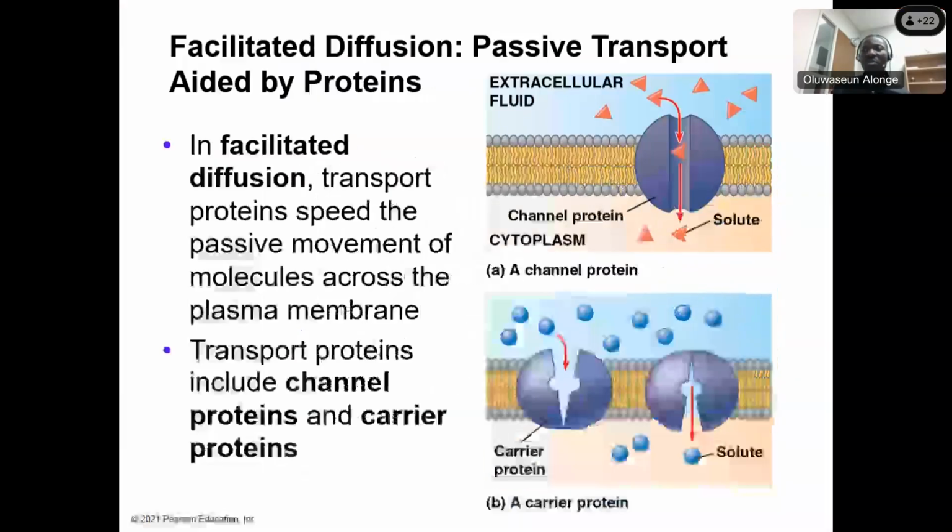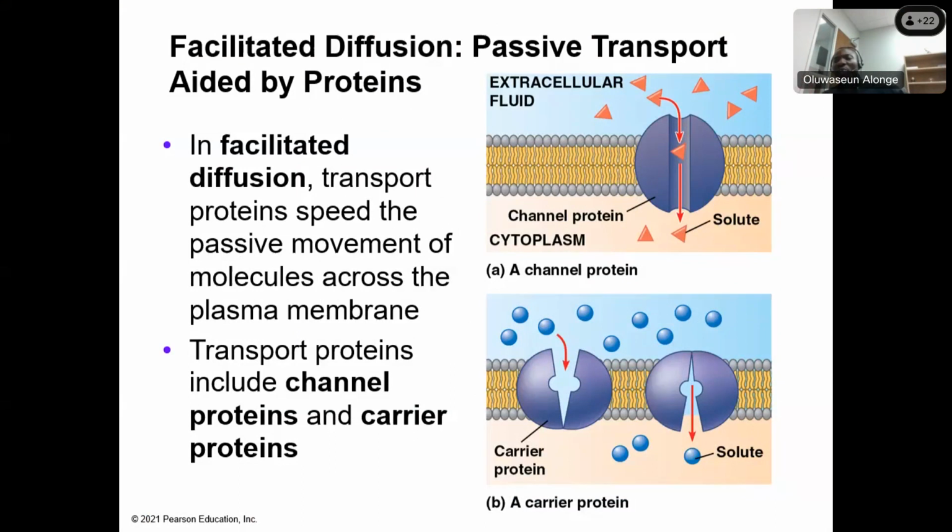We looked at passive transport, and passive transport simply means a kind of transportation that does not require energy. The reason it does not require energy is because the molecule is transported from higher concentration to lower concentration. Now, there are some cases where molecules are still transported from higher concentration to lower concentration, but because the molecules cannot pass through the cell membrane by themselves, they will need the help of a carrier.